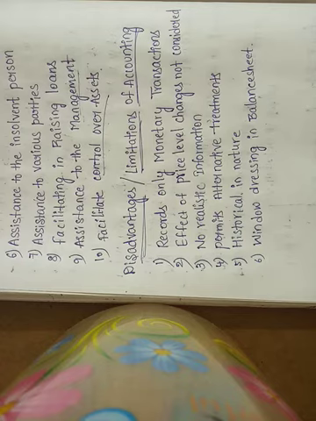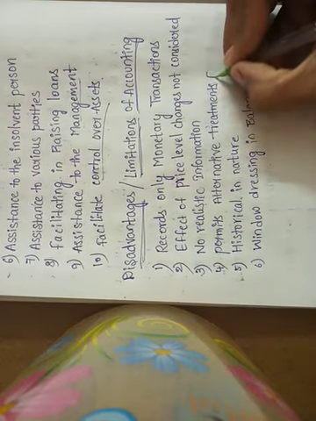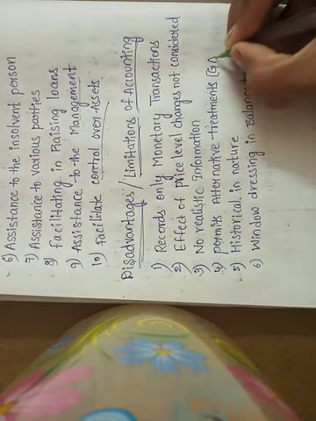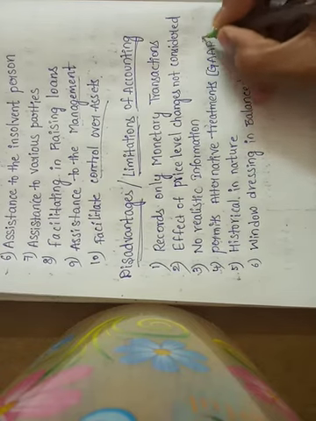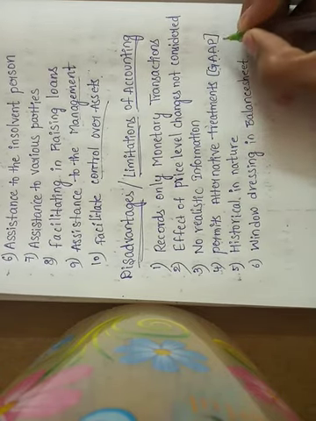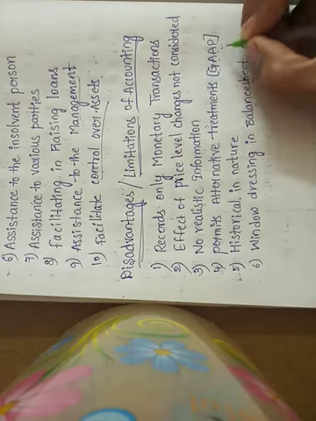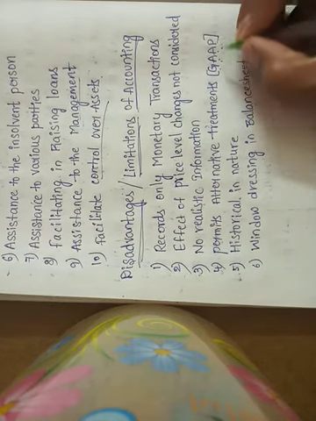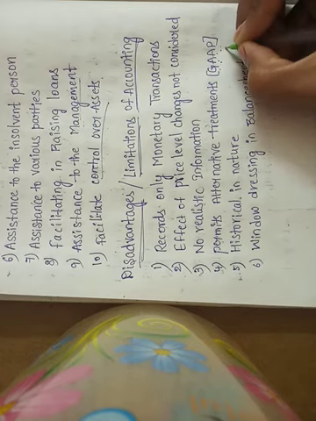What is the full form of GAAP? Generally accepted accounting principles. Accounting principles means what? Accounting concepts and accounting conventions.